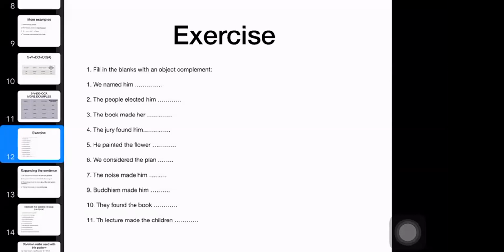The jury found him guilty. The policeman found him dead. Dead is an adjective. The police found him dead. He painted the flower white.